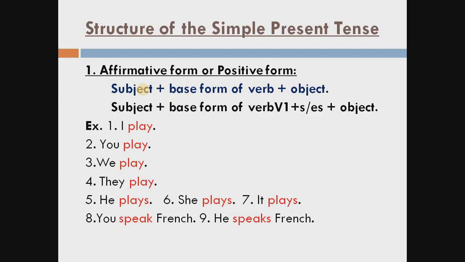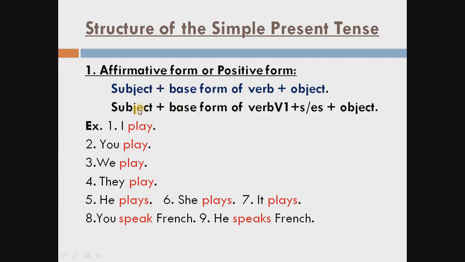Plural means we consider I, you, we, they in the plural. So when the subject is I, you, we, they, we use the first form of the verb, then after that the object.